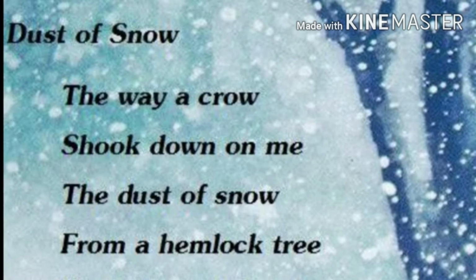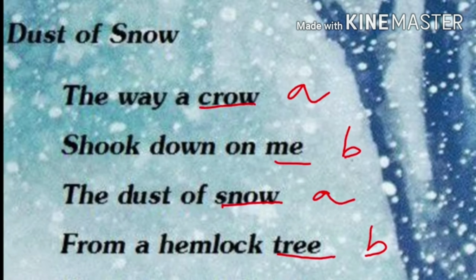Before that, let us see the poetic devices employed in this stanza, these 4 lines, starting with the rhyme scheme. The rhyme scheme here is A B A B. The first line, crow, rhymes with the third line, snow, and the second line, me, rhymes with tree. So the rhyme scheme here is A B A B.